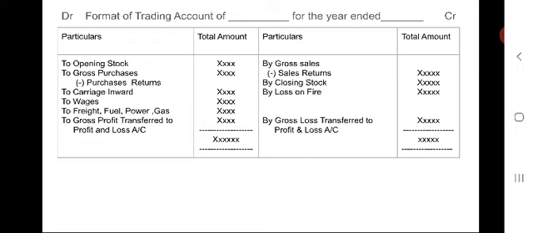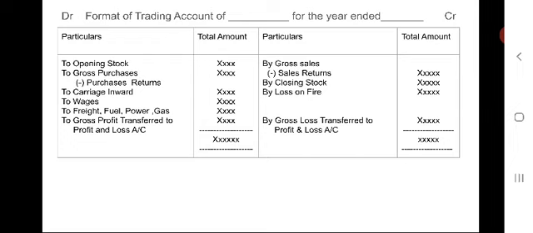Since it is an account, this account has to be balanced. Balancing of account rules should be followed. First of all, we have to observe which side's total amount is more than that of the other side. If debit side total amount is more than that of credit side, that total amount has to be mentioned on the credit side.